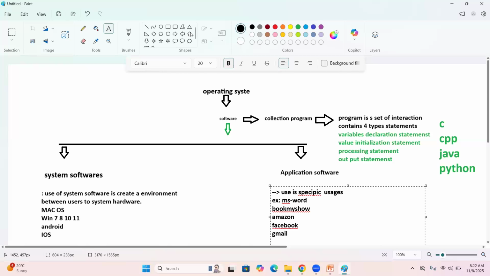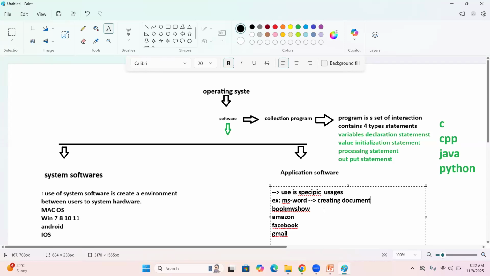My friends, all these application softwares we are going to install on system software. By using these softwares, we are getting specific functionality. What is the specific functionality? When I am using MS Word, its purpose is creating documents. Creating documents means creating a resume, envelope cards, newsletters. That is what MS Word is.